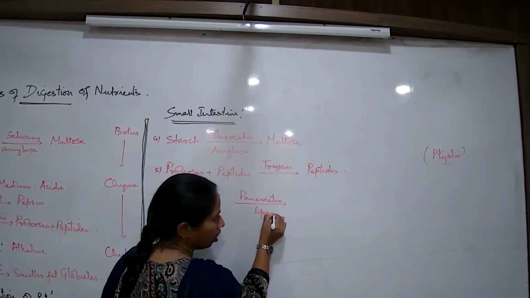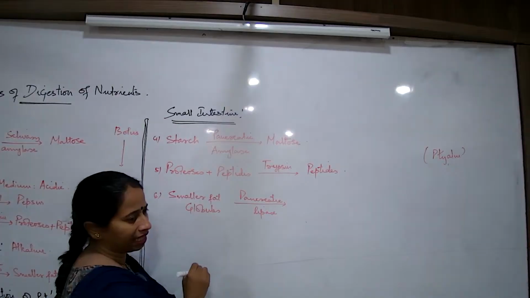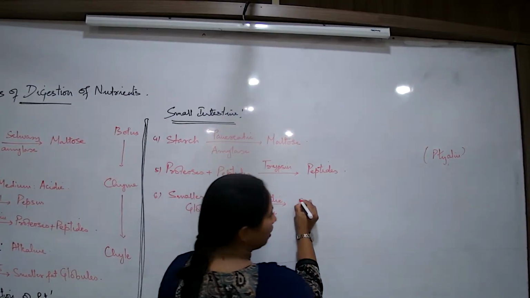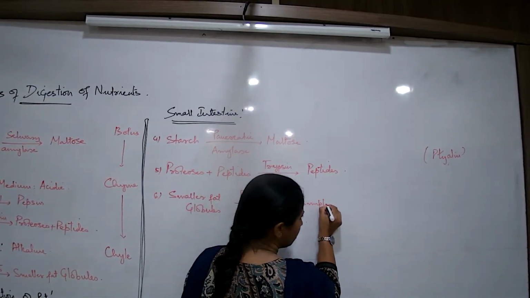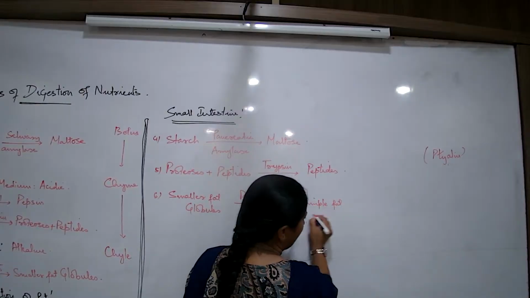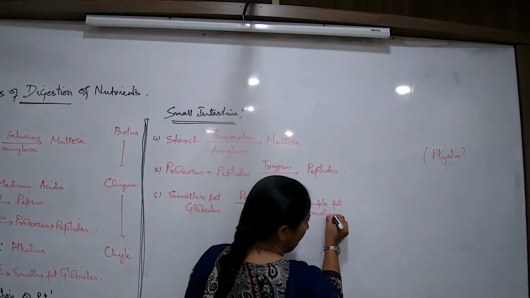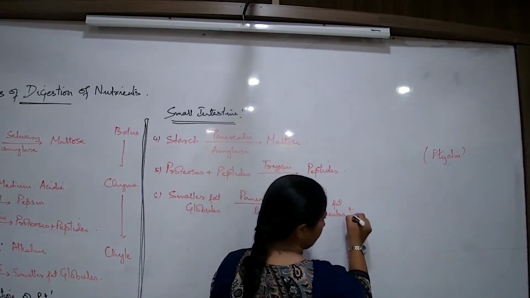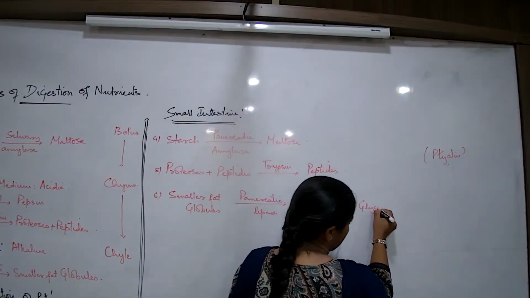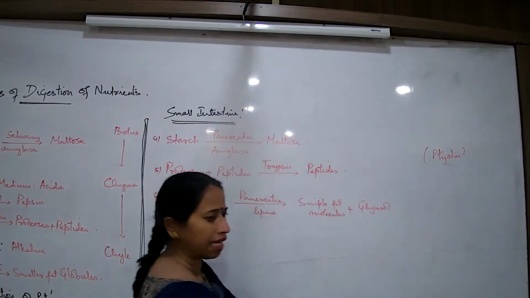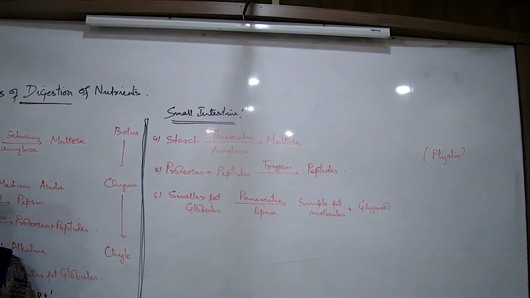Pancreatic lipase will break it down to simple fat molecules and glycerol. So we can write some fatty acids can now form, and some glycerol molecules are there.